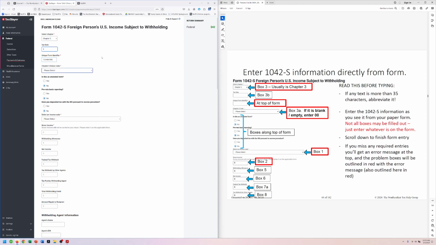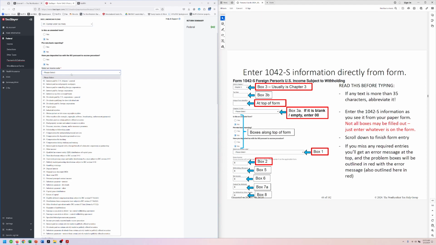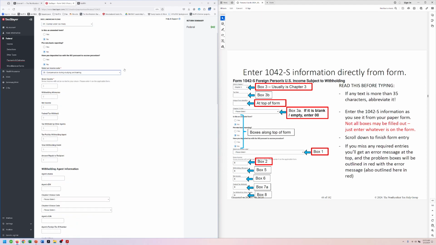All right, Chapter 3 status code was 04, meaning it's treaty exempt, or at least they think it is. No amended returns or anything like that. All right, so income code, right? Right here, select an income code. That is whatever is in box 1, which for Lisa is a 20, compensation during studying and training. Gross income is box number 2, which was $5,000.